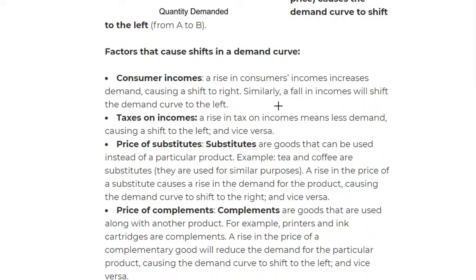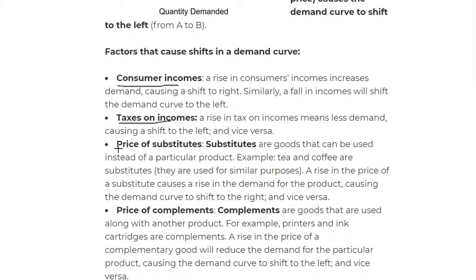Next up, it also applies for the opposite. So if I have a reduction in my income, maybe due to tax, it's coming up down here. So right here, tax. So that's consumer incomes, and then we move on to tax on incomes. A rise in tax on incomes means less demand. So if I have more tax, that means there will be less demand, right? And the same for the others. If I have low tax, then I'll have more income to use, so therefore more demand, therefore shift to the right.